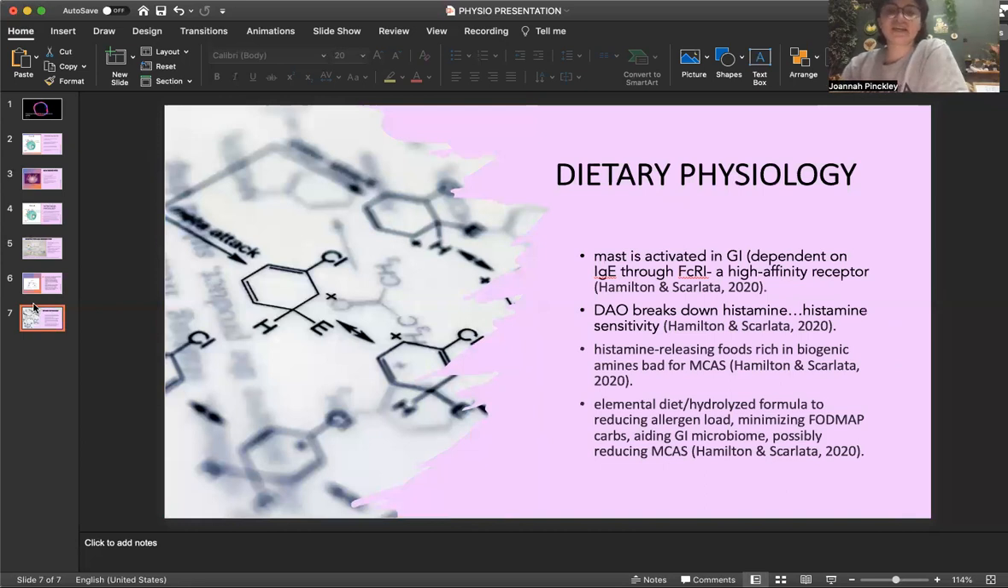Yeah, so eating histamine releasing foods can exacerbate symptoms due to the unhydrolyzed foods that increase MCAS. So instead, to help this, a diet of hydrolyzed foods can reduce allergen load, and low FODMAP carbs can reduce carbohydrates. And FODMAP carbs are a group of foods that are good for MCAS and other things. So these carbs can reduce the carbohydrates and help the GI microbiome.